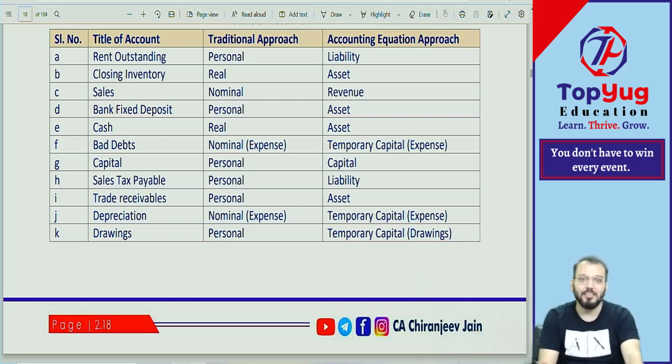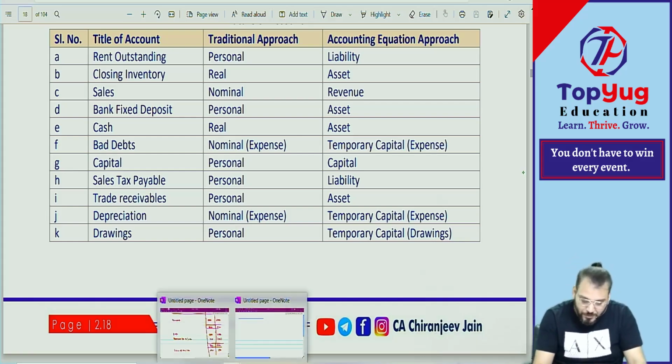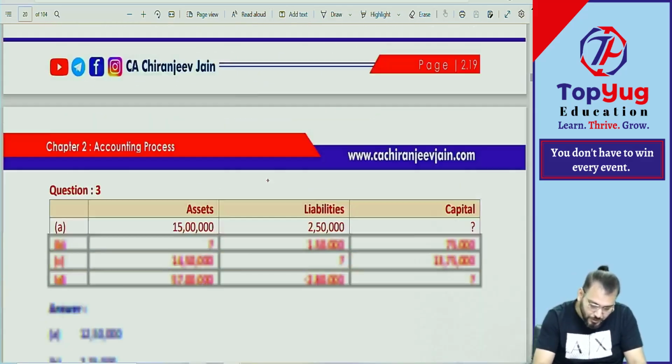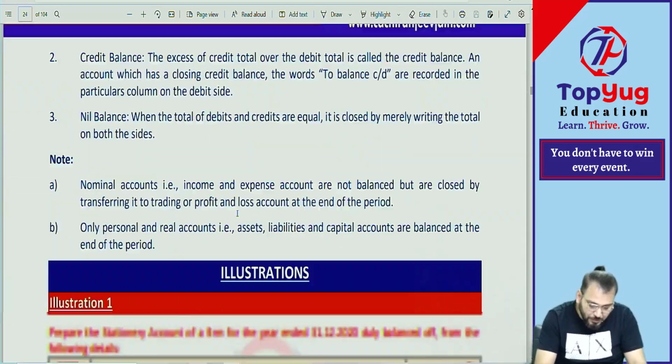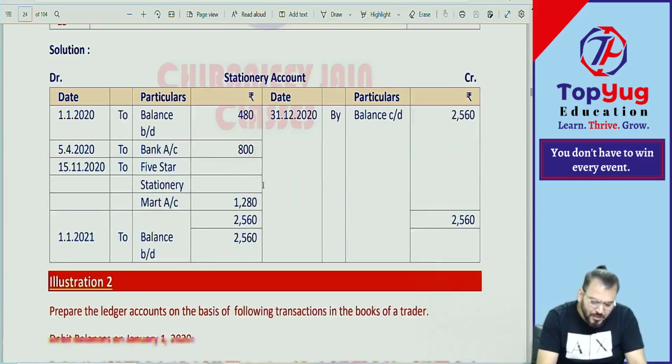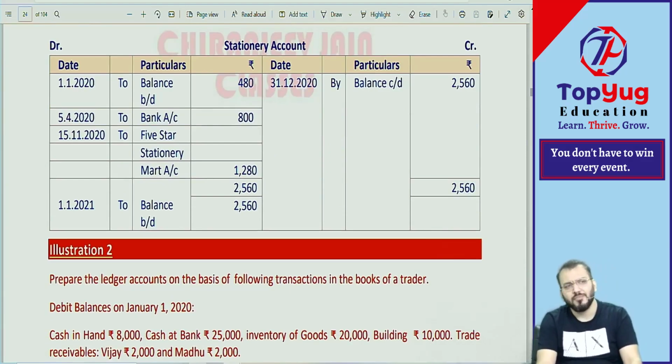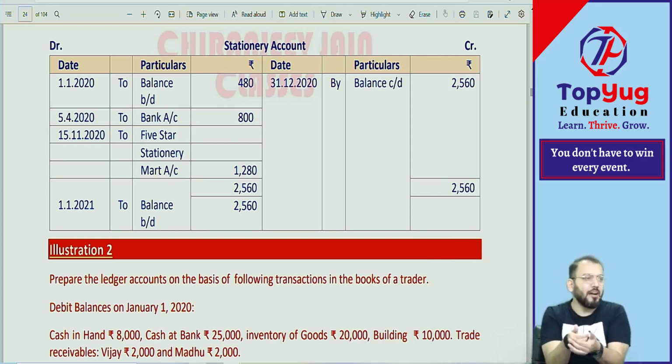So can we start chapter number 2, unit number 2? Chapter number 2, unit number 2 is Ledger. Now, in the exam, from my point of view, they will not ask a question specifically on ledger account. Ledger account is normally asked with some other chapter. So we need to understand how to prepare an account, how to record in ledger.